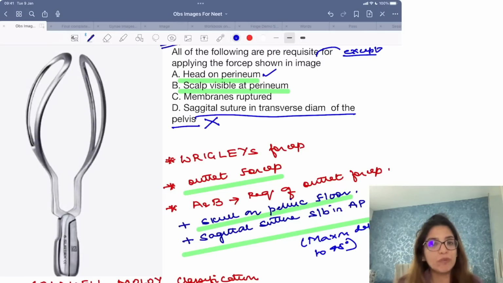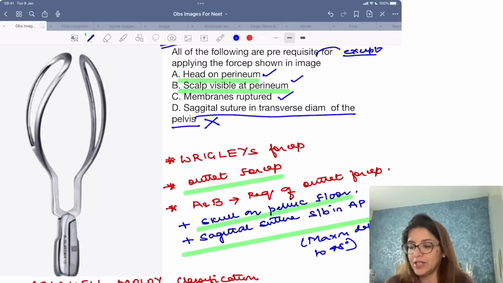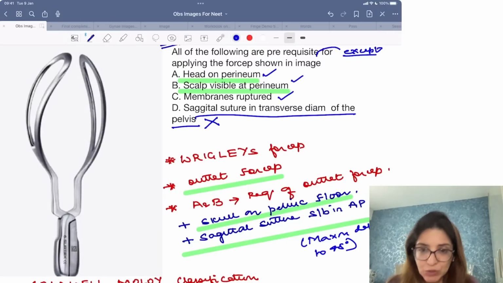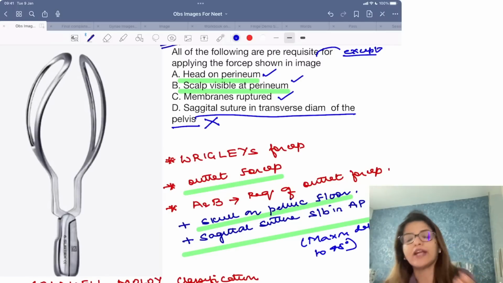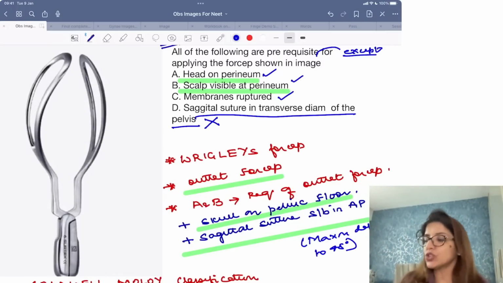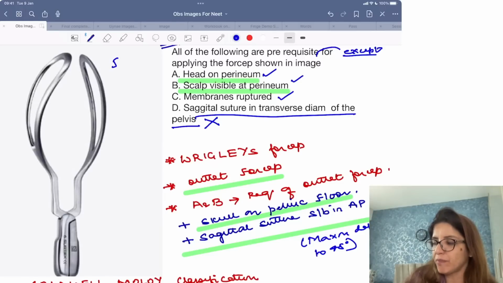So yes, head should be on the perineum, scalp should be visible at the perineum, membranes should be ruptured. Whenever you are applying any instrument, membranes should be ruptured, right? The criteria for outlet forceps are specific. Some criteria are applicable to any kind of forceps application. Those criteria are that the patient should be fully dilated, right?